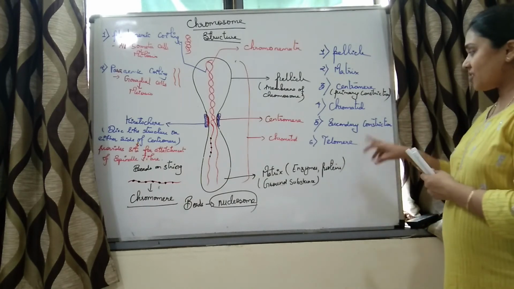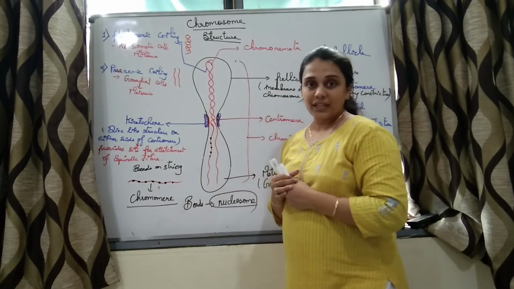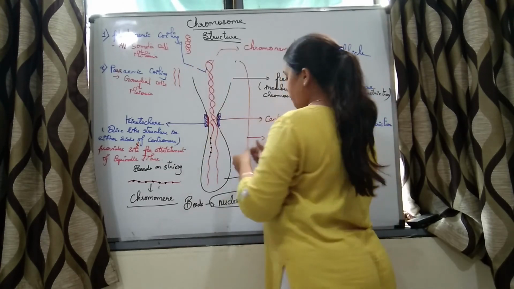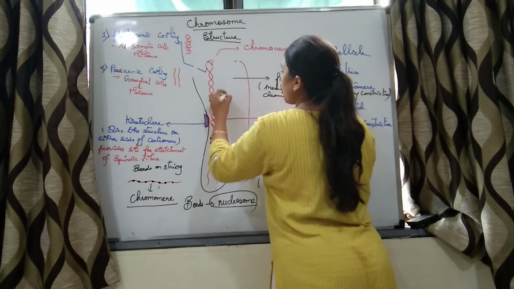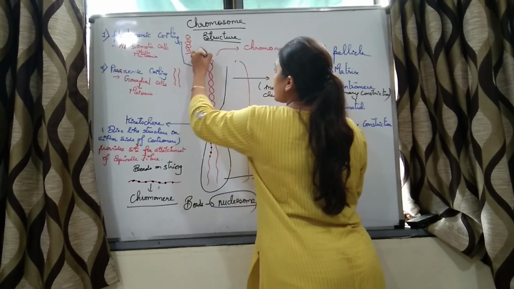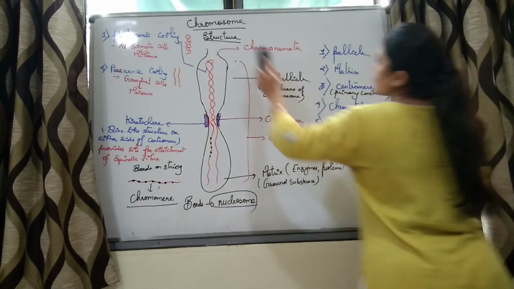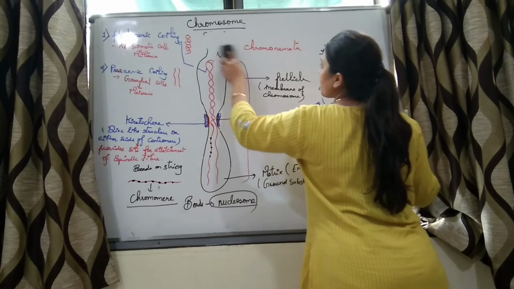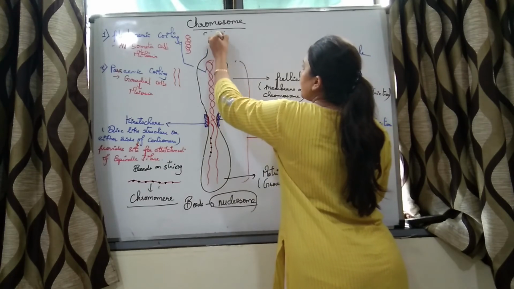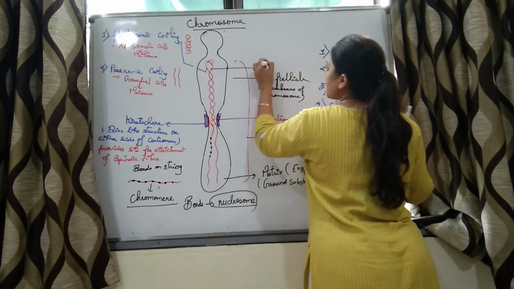Secondary constriction is also seen in the case of chromosomes. So the first narrow part is the primary constriction. Say for example over here also, this part of the chromosome is constricted, right? So here is one more constriction, and then this is a dilation.